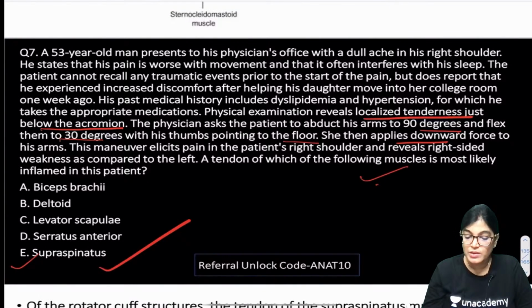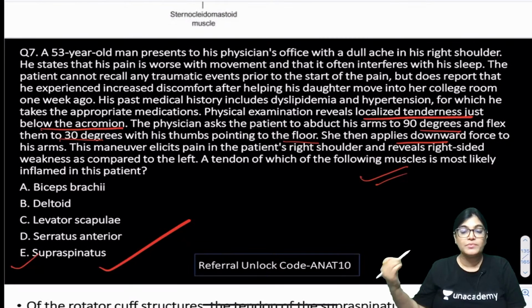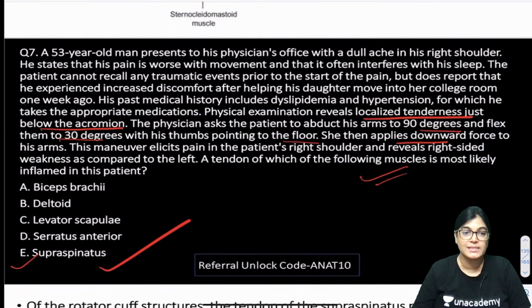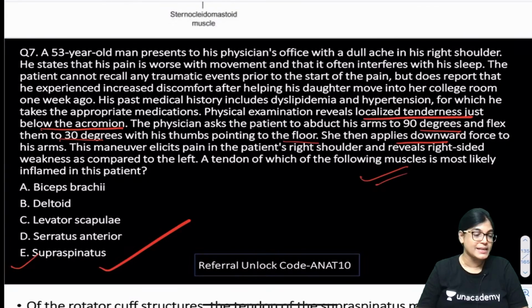This maneuver also shows weakness on the defective side of the shoulder compared to the left side. The most catchy key point in this MCQ is the location of tenderness below the acromial process, and the tendon involved is supraspinatus. This is the condition of supraspinatus tendinitis.